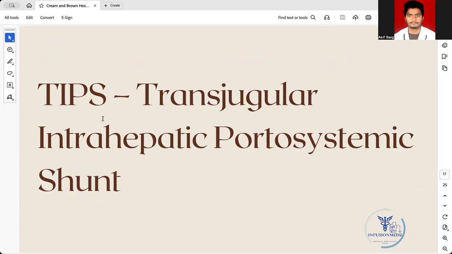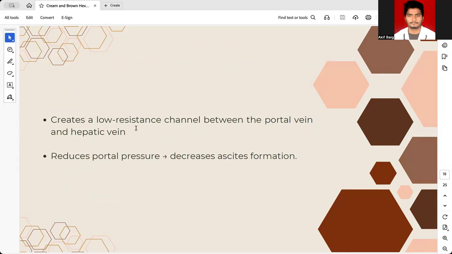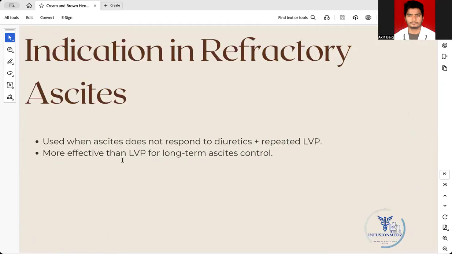Coming to the surgical intervention for patients with refractory ascites, which is called TIPS, that is, transjugular intrahepatic portosystemic shunt. It creates a low resistance channel between the portal vein and the hepatic vein, and this reduces the portal pressure and decreases ascites formation. It is indicated in refractory ascites when ascites does not respond to diuretics or large volume paracentesis. If the patient is not responding to that, this patient has to be kept on TIPS.